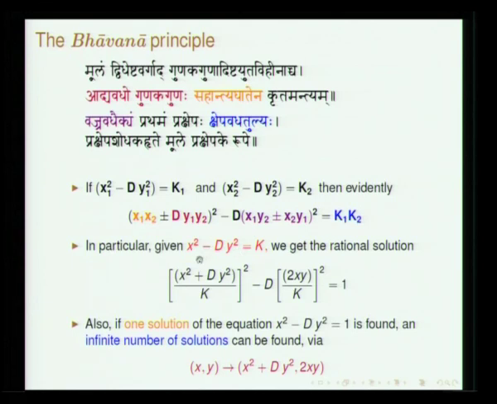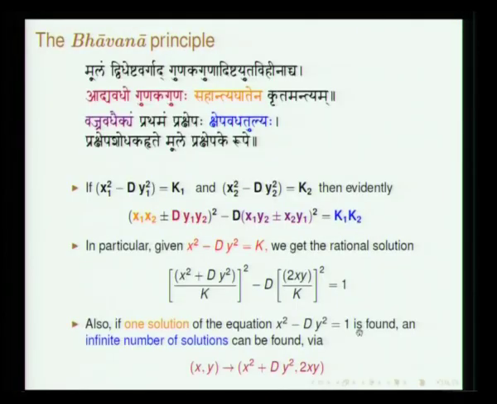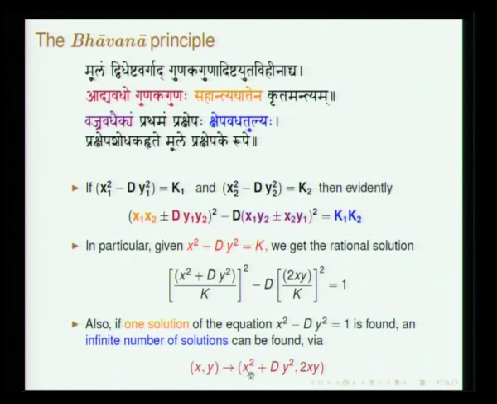Having stated the Bhavana principle, then you take a particular case. Suppose x1 is equal to x2 and y1 is equal to y2, which means you are doing Bhavana of the same equation with itself. Then you will get an equation of this form. If one finds a solution which satisfies x square minus d y square is equal to 1, then by the Bhavana principle, you can move from x y to x square plus d y square and 2xy.